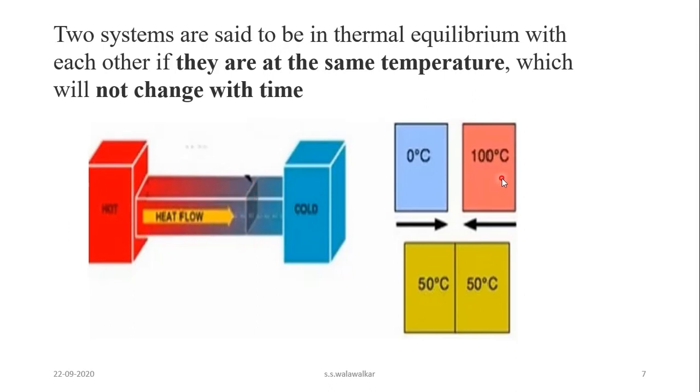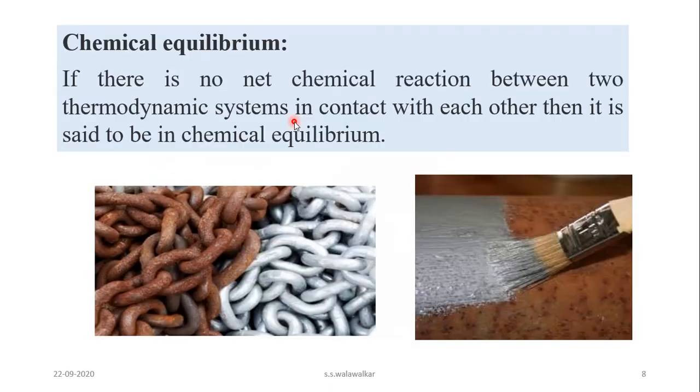Heat flows from the hot body to the cold body and the temperature of both these bodies becomes the same, that is 50 degrees Celsius, and further change does not take place. So two systems are said to be in thermal equilibrium with each other if they are at the same temperature and it will not change with time.